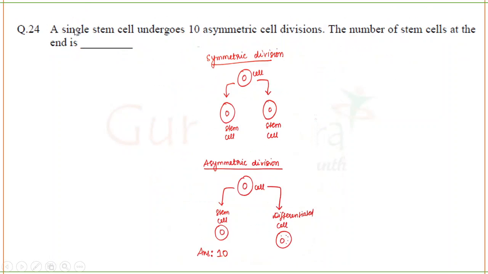Next question. A single stem cell undergoes 10 asymmetric cell divisions. The number of stem cells at the end is? So what is a stem cell? Stem cells are multipotent in nature. They can differentiate into various types of cells. They are pluripotent in nature.